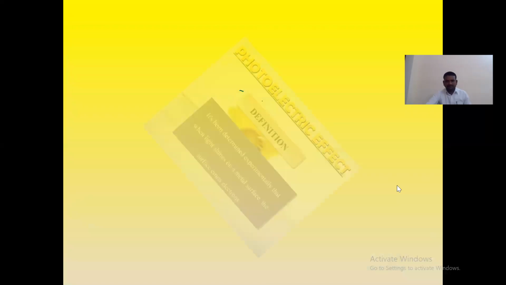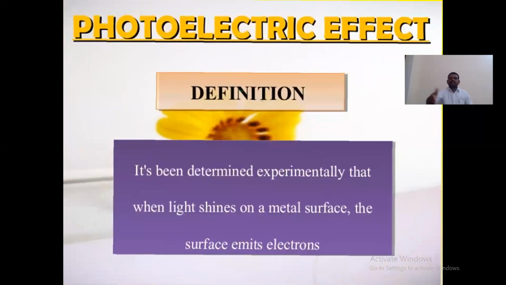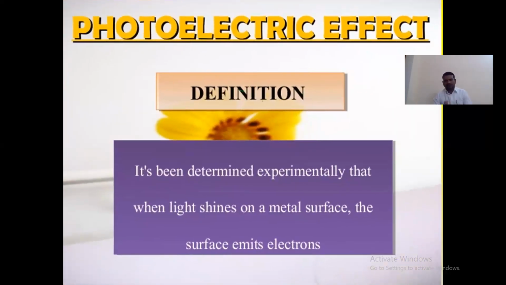Let us see the first slide. Here is the definition of the photoelectric effect. It has been determined experimentally that when light shines on a metal surface, the surface emits electrons.